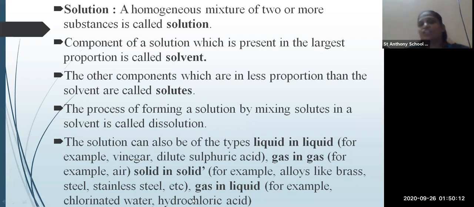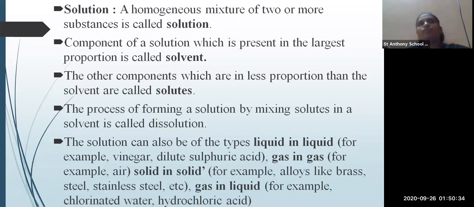The component of the solution which is present in large quantity is known as the solvent. Whatever is present in large proportion is called the solvent, and if the proportion is less, it is called the solute.